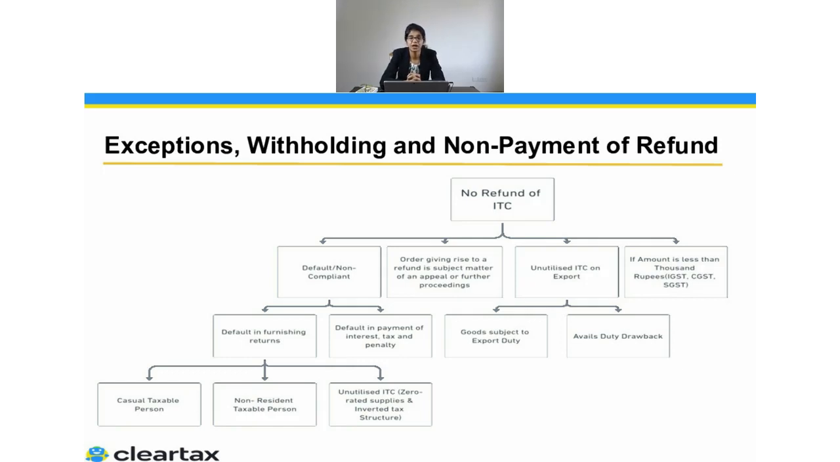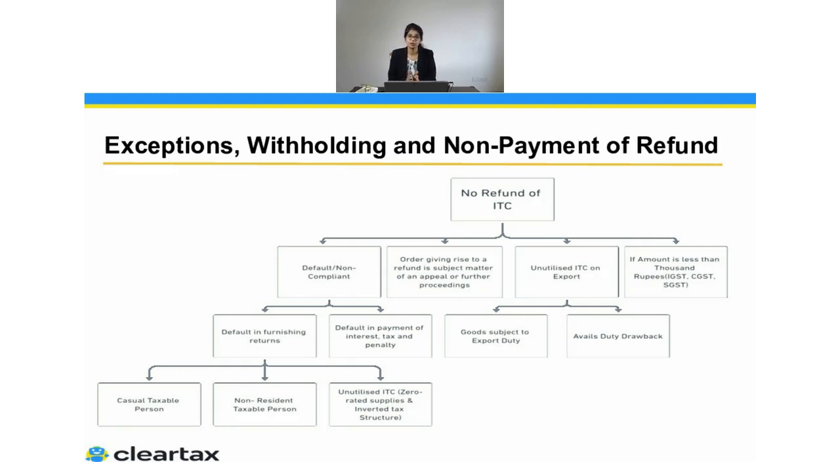Apart from that, there could be unutilized ITC on exports. Here the question is, because the government wants to promote exports, that is the reason they're giving you the refund for the taxes, the output liability you have, or maybe the ITC, so that the cost does not get increased. That was the main purpose. But there are certain goods or services where the government says, I don't want to promote this, I don't want this to be exported. So on those goods, they levy export duty. When they levy export duty, because they don't want to promote it, obviously they will also not allow you to get the refund for that. So in that case, again, they will not give you the refund.